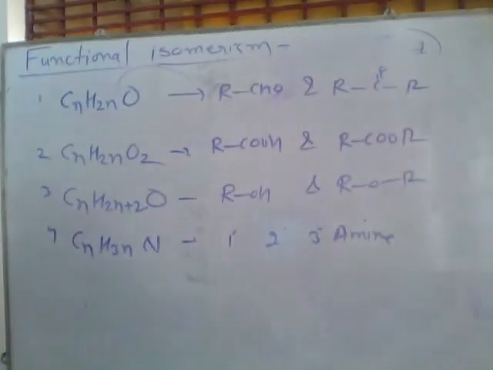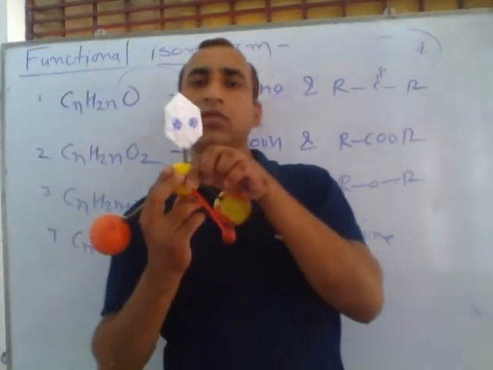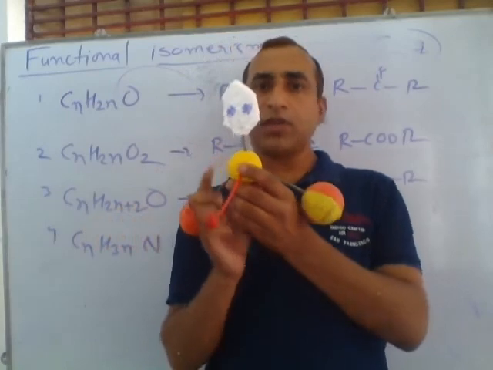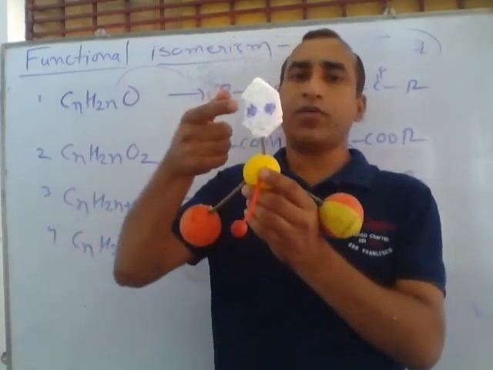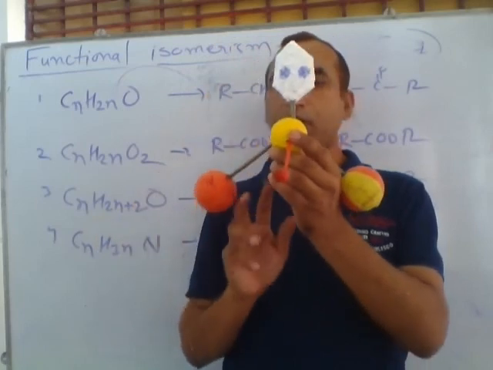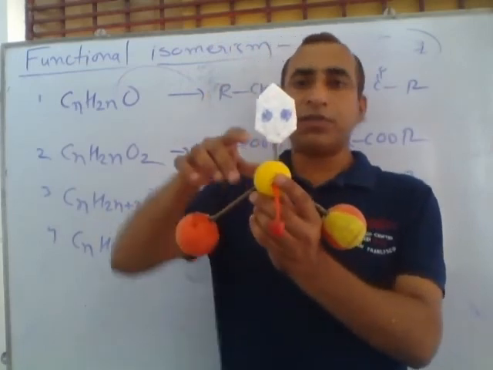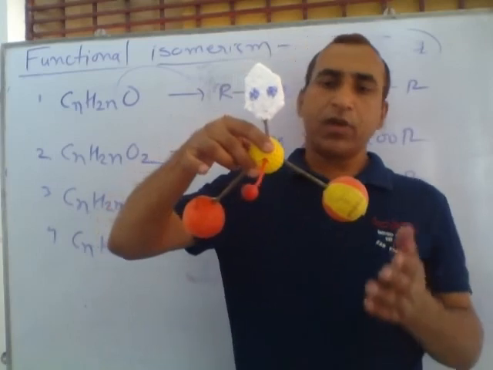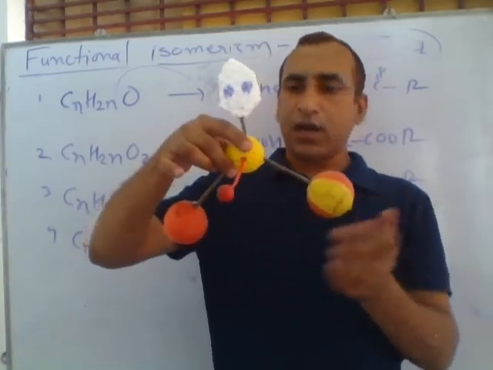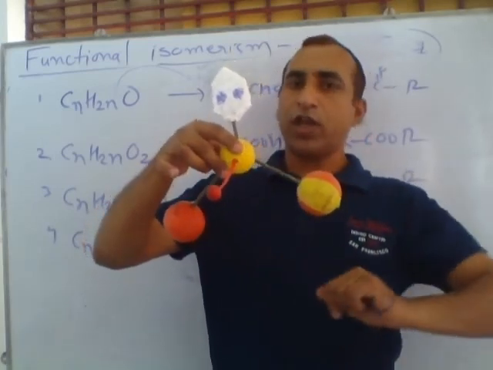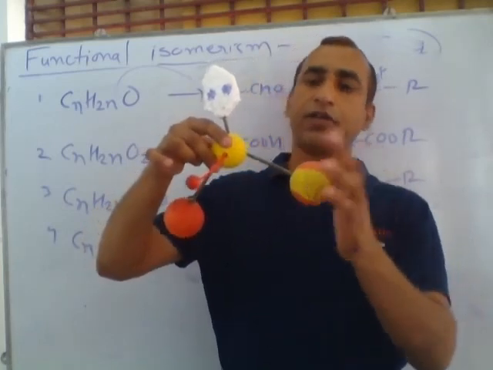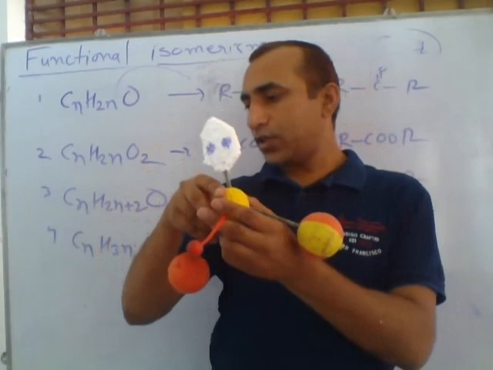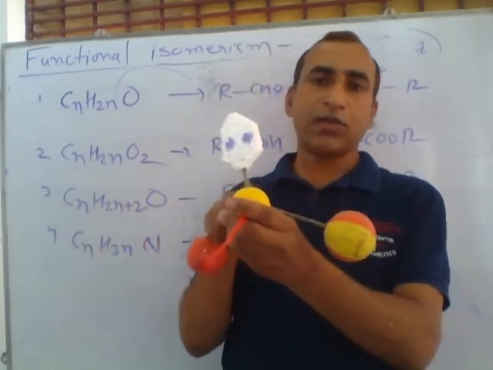And in case of amine, listen, suppose this molecule represents amine. In amine, the middle atom is nitrogen, and nitrogen has one lone pair. So, due to the presence of the lone pair, the shape of amine is pyramidal. This shape is called pyramidal. In pyramidal shape, if these three are hydrogens, this is called ammonia. If we replace one hydrogen with a methyl group, with two hydrogens remaining, this is called methylamine.